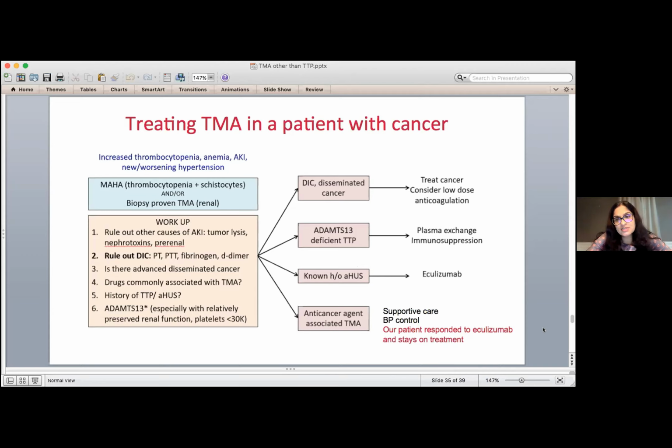For these patients, the treatments are often supportive care with fluids, blood pressure control. But more and more, we're seeing patients that respond to complement inhibition. And this may either be because these anti-cancer drugs are causing complement activation, or because these drugs or cancer itself could be the trigger for atypical HUS. And we don't fully know that yet, but there are certainly patients that do respond. Our patient was one of them, and 3 years down the line, even with metastatic ovarian cancer, she's doing well on the same treatment.